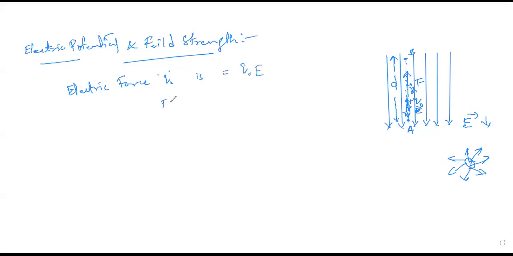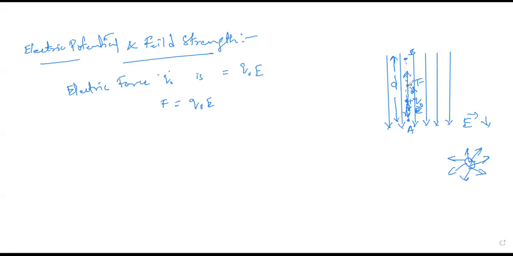So F is equal to Q naught E, this is the expression, correct? The direction of this force is always in the direction of the electric field strength, which points downwards. Now this can be taken either as positive or as negative. How? If you take it along the positive axis direction, then it should be plus Q naught, correct?